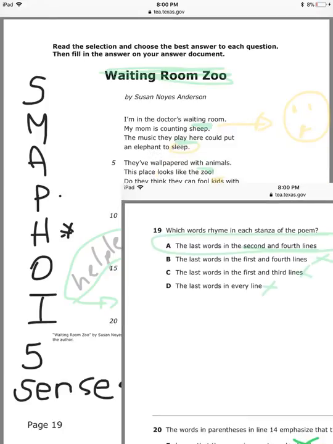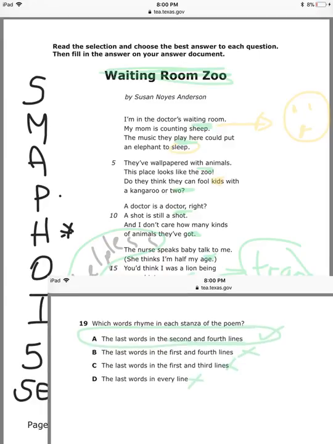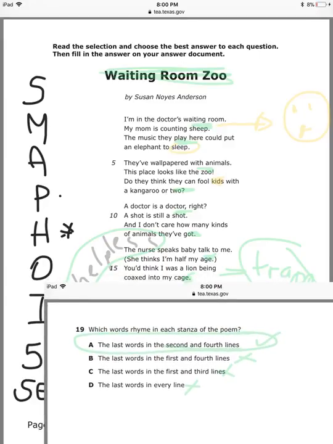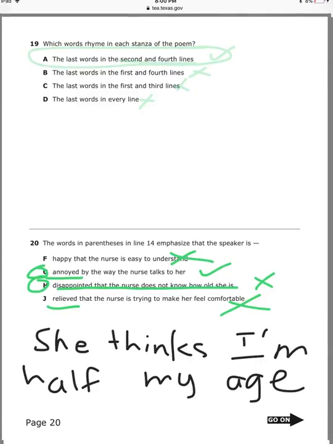So you have 14, right? The nurse speaks baby talk to me. She thinks I'm half my age. You think I was a lion being coaxed into my cage. She thinks I'm half my age. Am I annoyed or disappointed? So, is it annoyed? Boy, why is she talking to me like that? Or disappointed? I thought she would know how old I am. Okay, guys? This is the best one. He's annoyed.